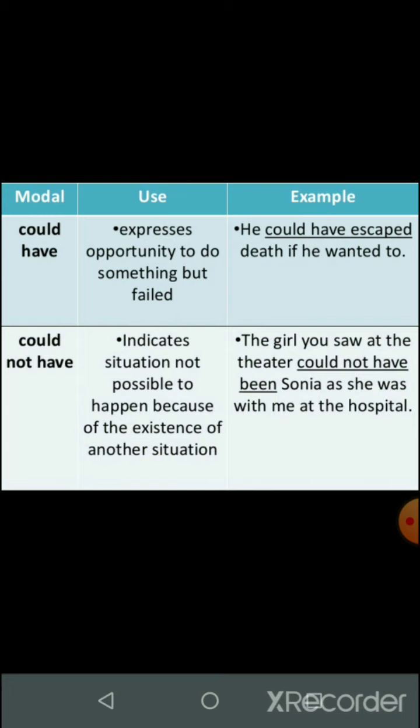Now could not have indicates a situation not possible because of the existence of another situation. Let us consider an example. The girl you saw at the theater could not have been Sonia as she was with me at the hospital. So it indicates a situation which is not possible.